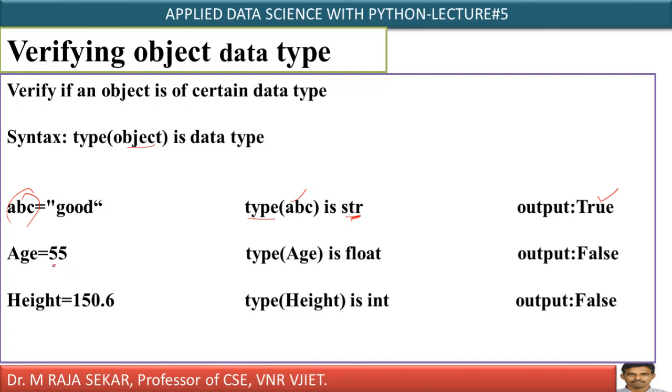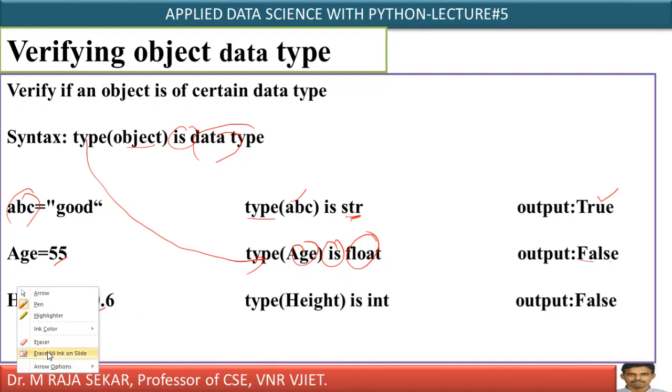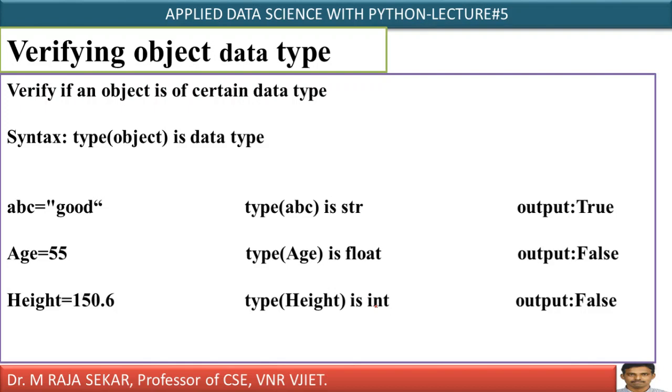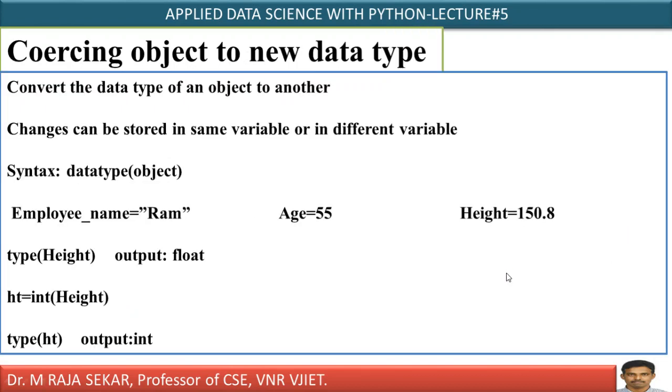In a similar manner, let me say age equal to 55. The syntax takes the object, here the variable name is age. I must check whether it is float or not, where float is the data type. Yes, 55. Is it float? No, therefore it is returning false. In a similar manner, height equal to 150.6. What does it mean? Is height an int? It is not an integer type variable, therefore it is returning false, isn't it?